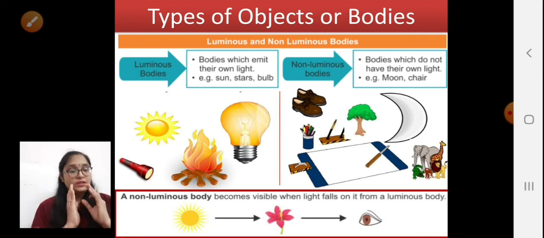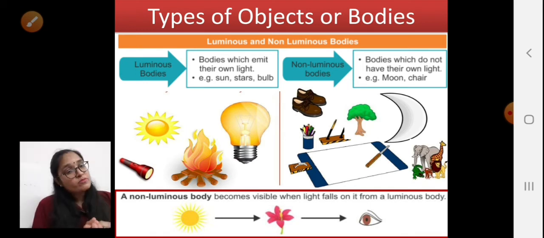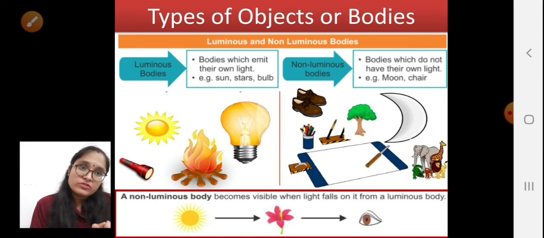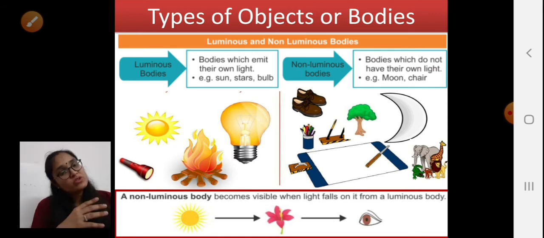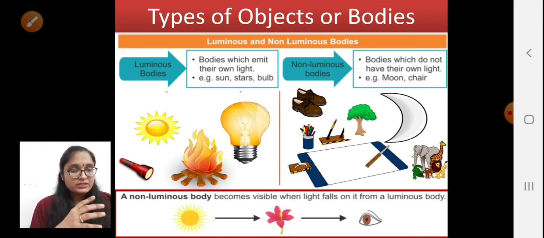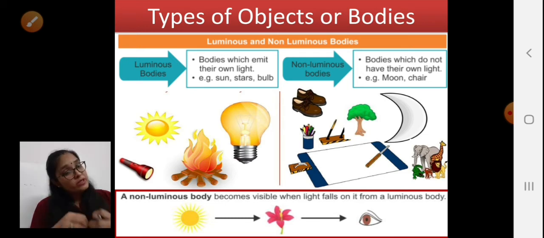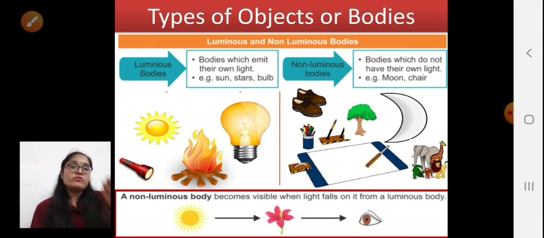So what we have learned is that a non-luminous object can be seen only in the presence of a luminous object, or in the presence of any source of light, and it is only and only possible to see it when the light coming from that object directly reaches our eyes.